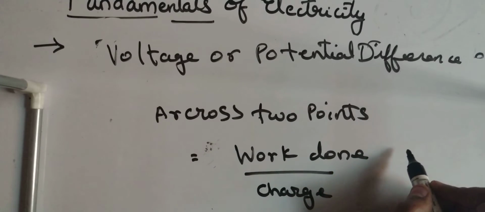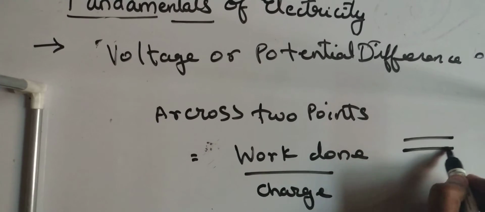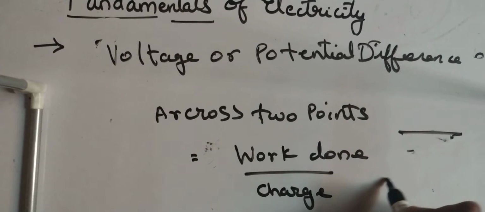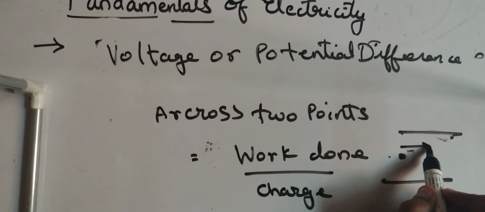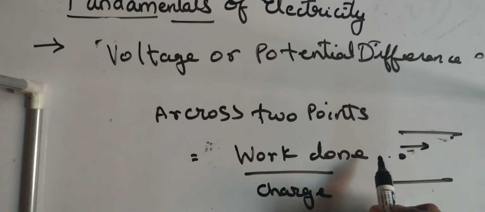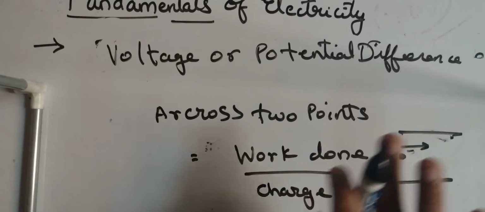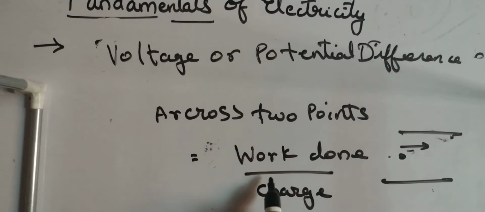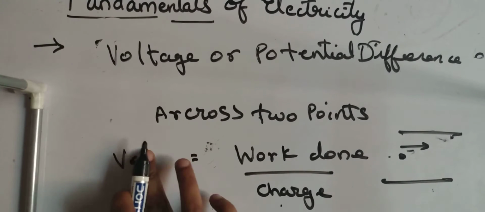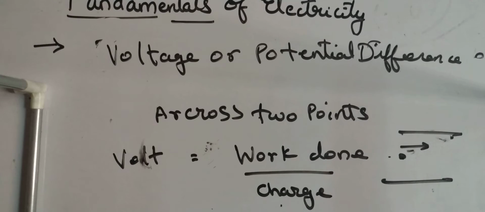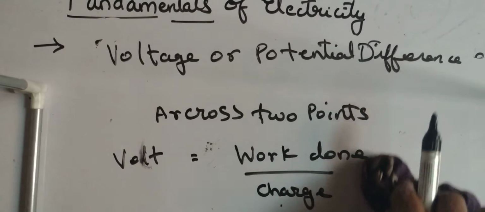Means what? For example, here is a charge, here is a wire, and we need to push this charge across this conductor. So the work done per unit charge is nothing but voltage. Are you following it? If you are not understanding, don't worry, this is just a textbook definition.